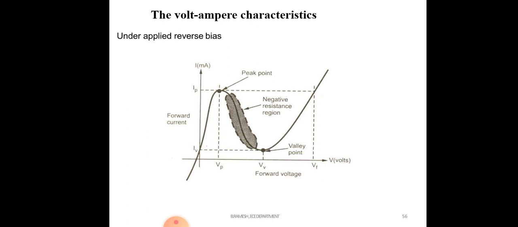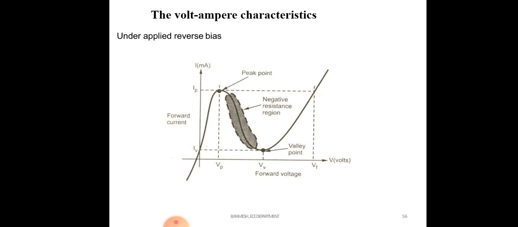Okay, and when it reaches the peak point, the charge carriers cannot move from one region to another region, so your current decreases. After a certain voltage value, current starts flowing again in the tunnel diode. Another name of this diode is the Esaki diode.